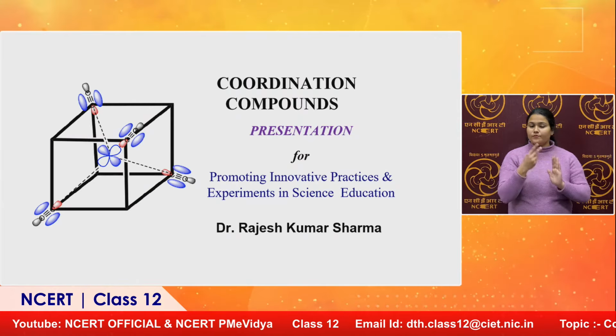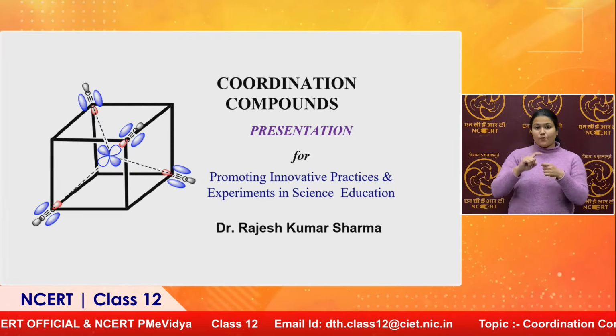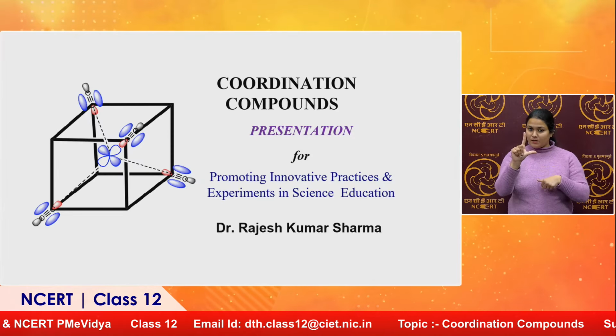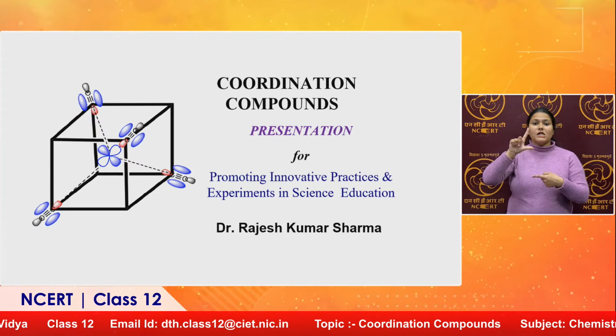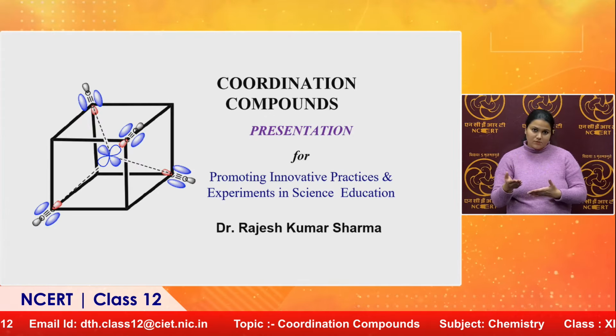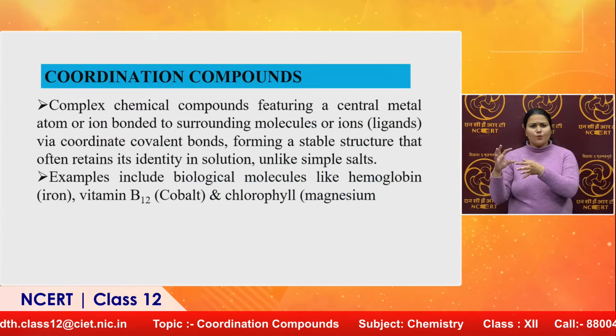Like that, one kind of central metal will be there, and surrounding atoms or groups of atoms will surround the central metal and form a sphere-like structure. The central metal will be surrounded, and different kinds of groups will be present. In that case, the compound will form. We can look here at the central portion of the cube, that is the metal, and the surrounding sphere, that is called ligands, providing lone pairs of electrons.